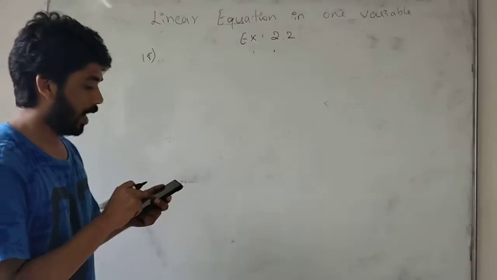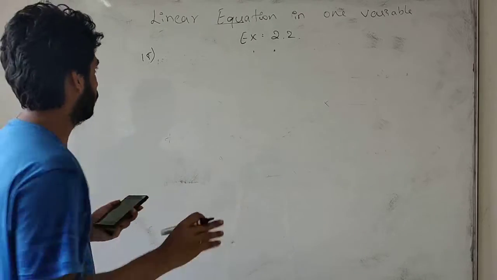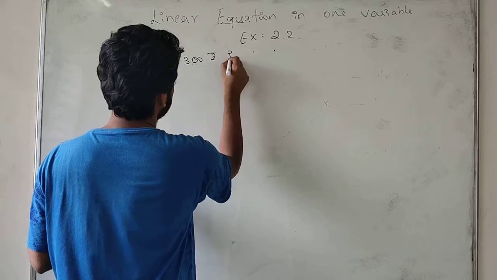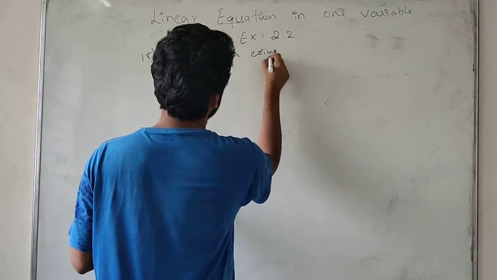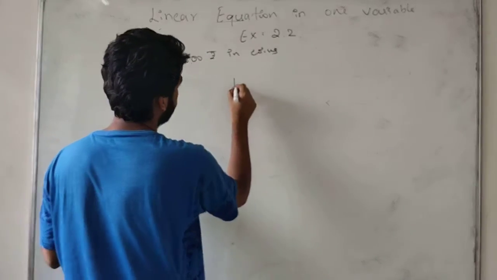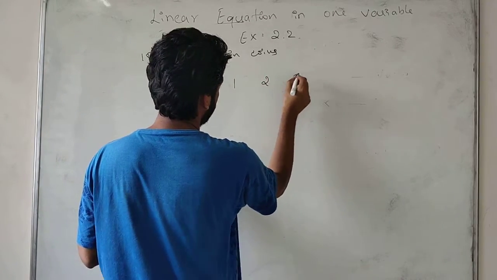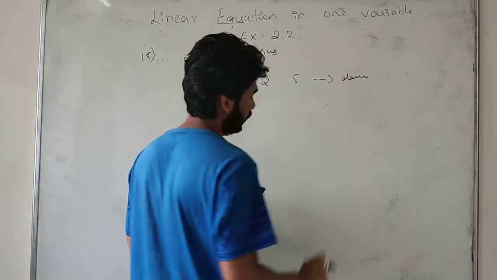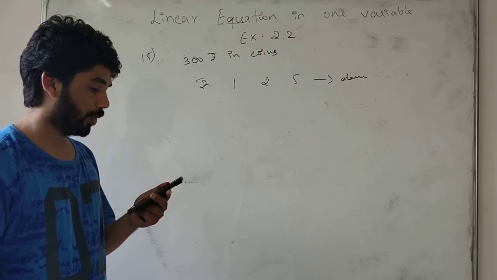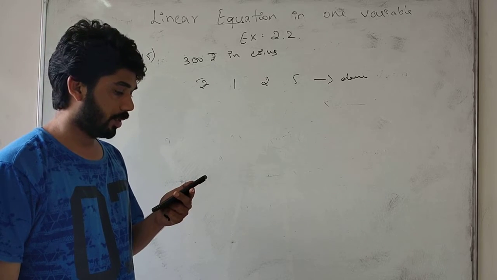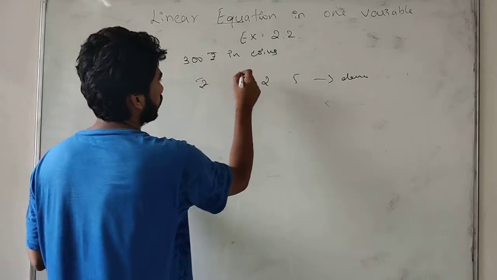So I have a total of 300 rupees in coins. The denominations are 1 rupee, 2 rupees and 5 rupees. The number of 2 rupee coins is 3 times the number of 5 rupee coins. Okay, these are the coins.